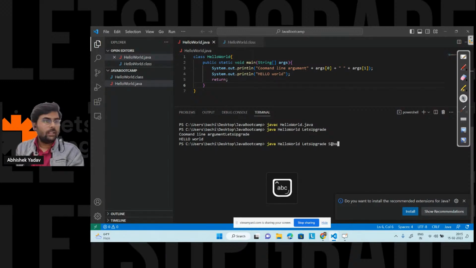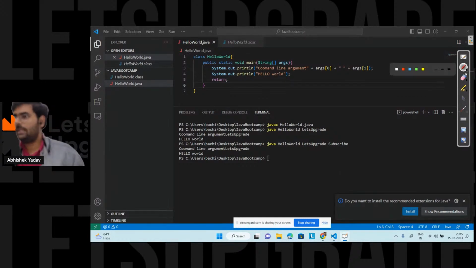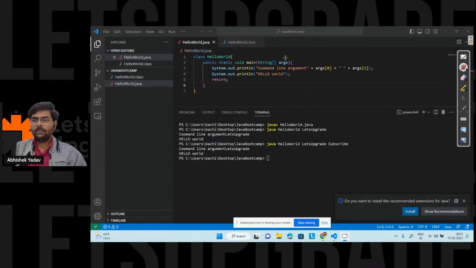No, sir. Okay. Ganesh, what is not clear here? Let me discuss that part also. So here, if you will see, this string args is an array.